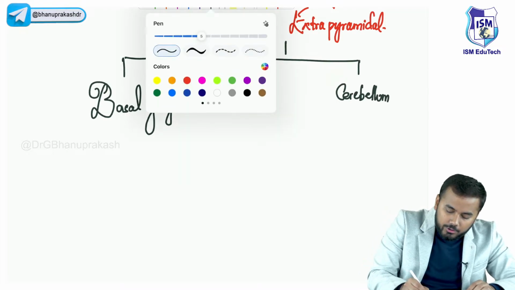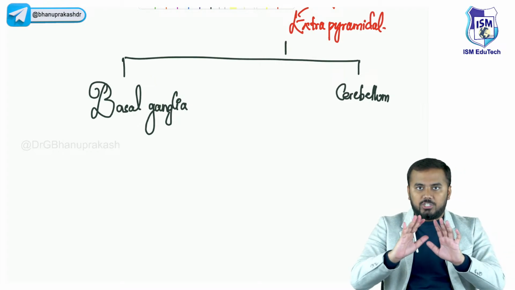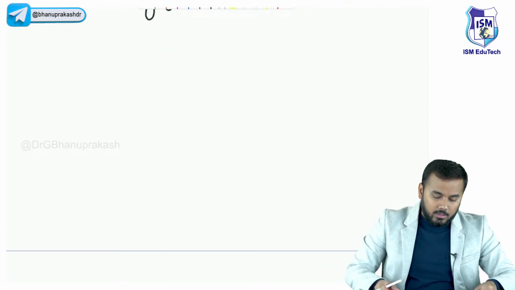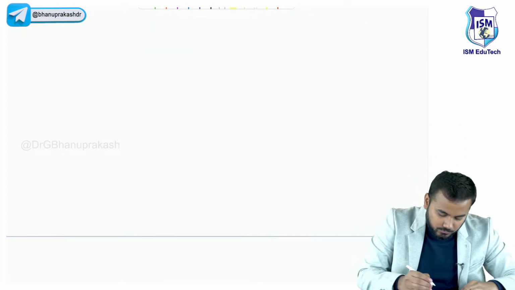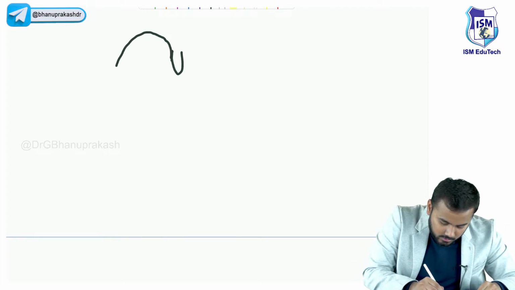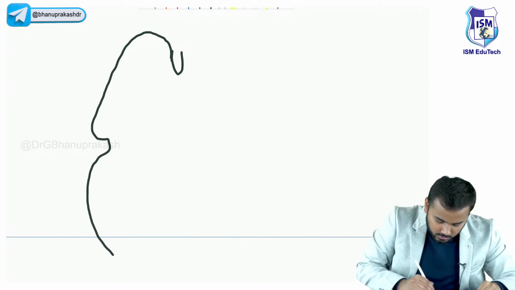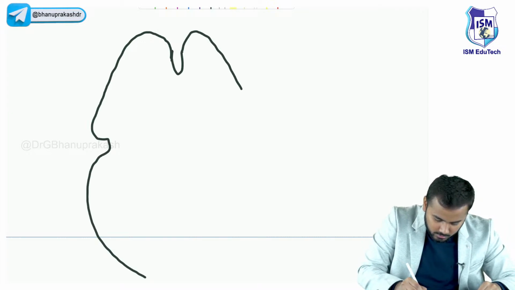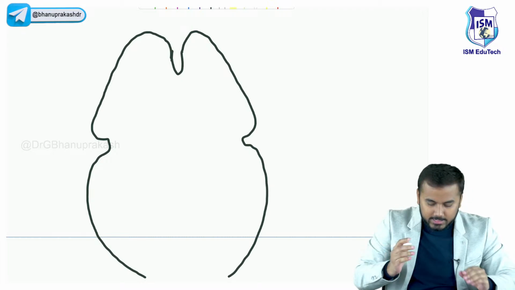Okay. Now what I want you to do is look at the picture which I'm drawing on the board. Let us say this is your cerebral cortex.